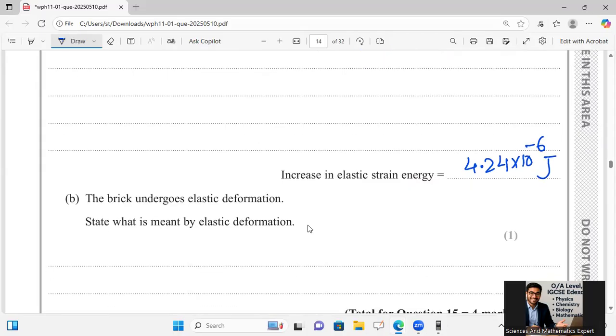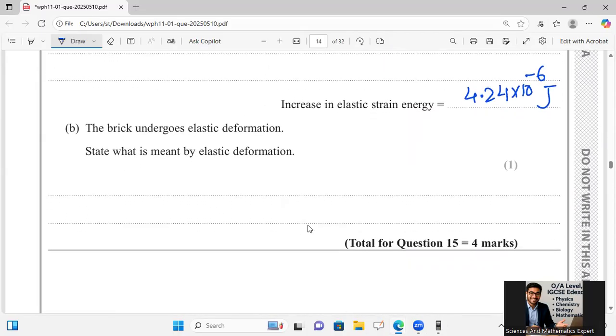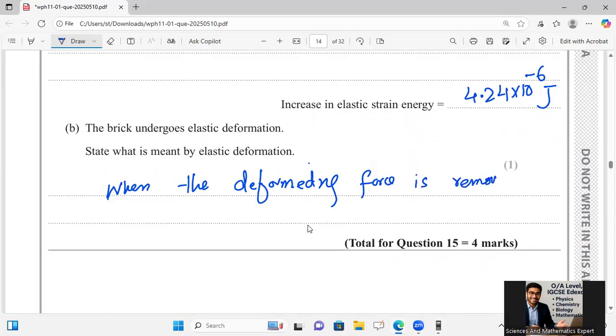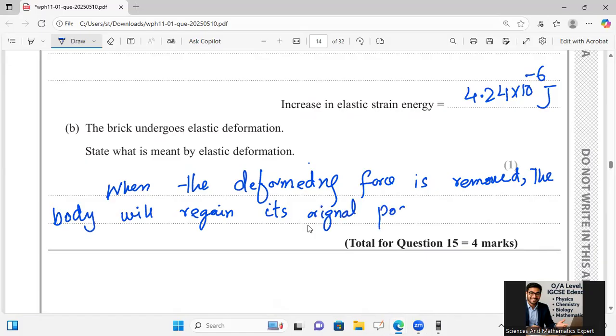Okay, the brick undergoes elastic deformation. What is meant by elastic deformation? Elastic means that when the deforming force is removed, the body will regain its original position back.